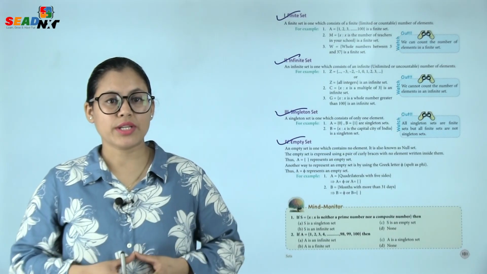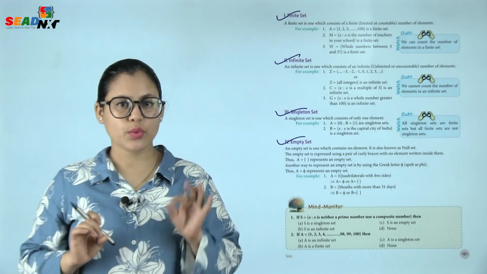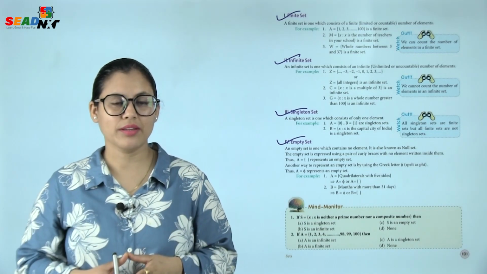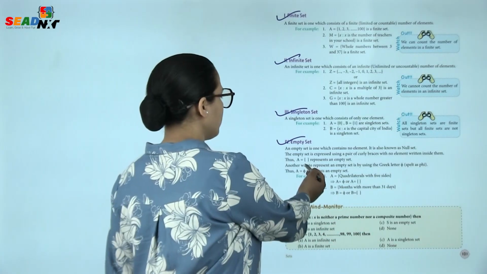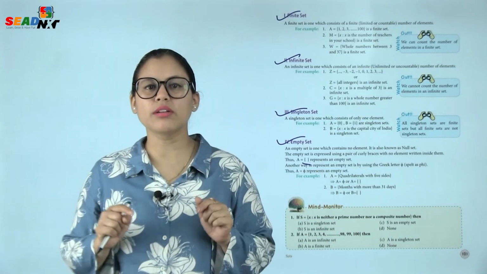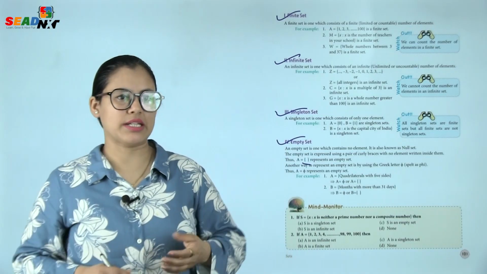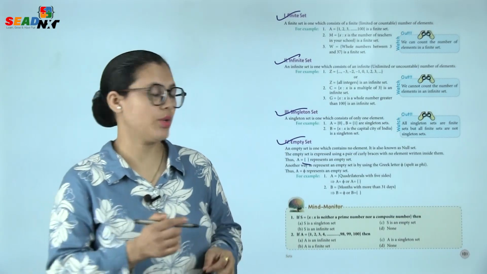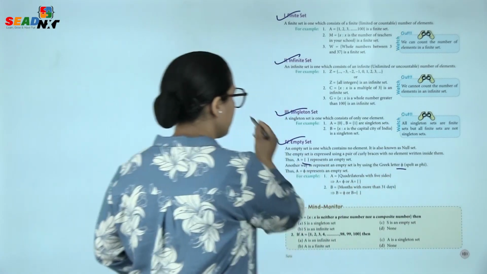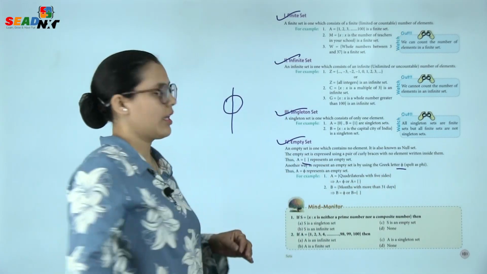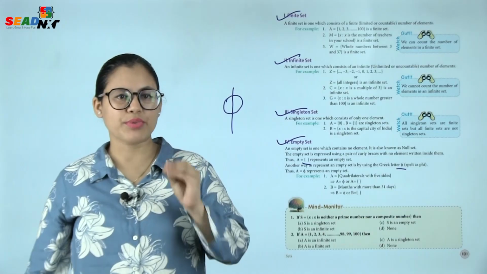The empty set is expressed using a pair of curly braces with no element written inside them. Thus, A is equal to, see, nothing is written in between curly braces. So, this represents an empty set. Another way to represent an empty set is by using the Greek letter, this one, which is spelled as phi. Thus, A is equal to phi represents an empty set.